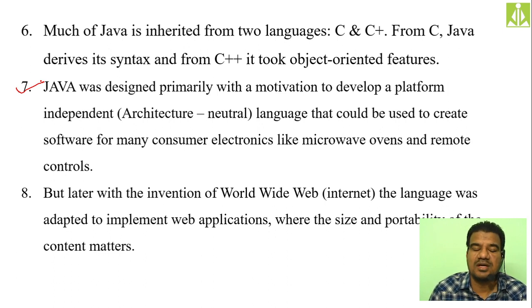So they thought of writing programs, small scale, lightweight programs for microwave ovens and remote controls. Okay. For that purpose only they developed this Java language. But later what happened, the internet boom came into existence in the 1990s. In the 90s only we got the internet.